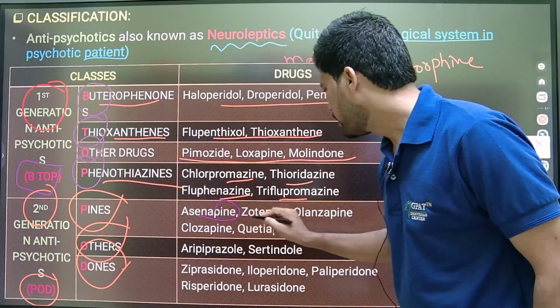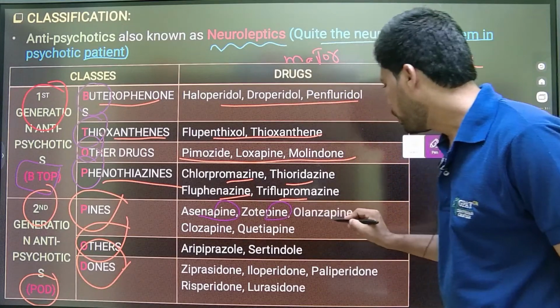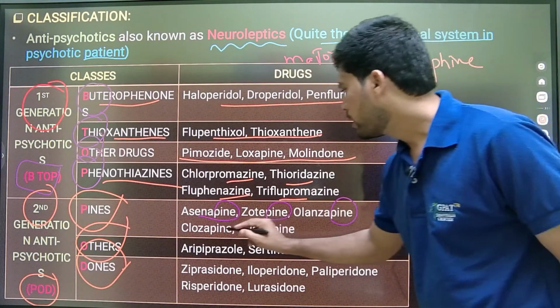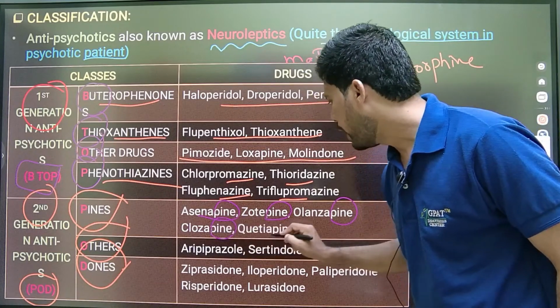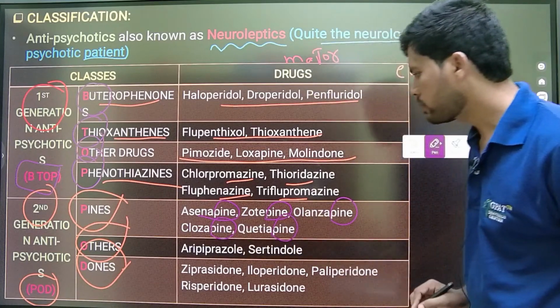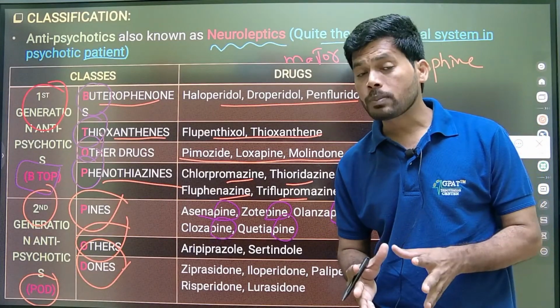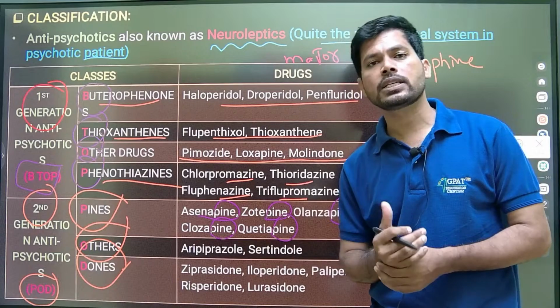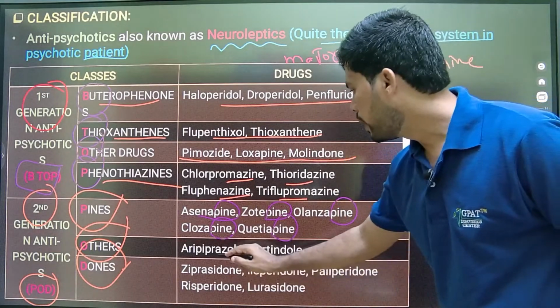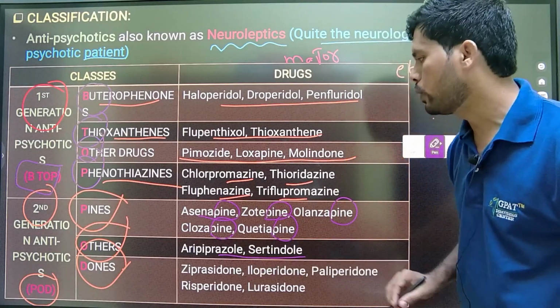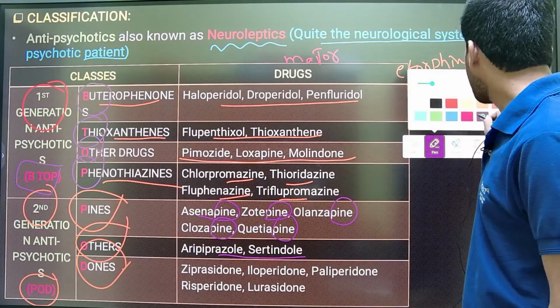asenapine, olanzapine, clozapine, and quetiapine. So both pines like pineapples. So pines come under the second generation antipsychotics. And others like aripiprazole as well as sertindole.